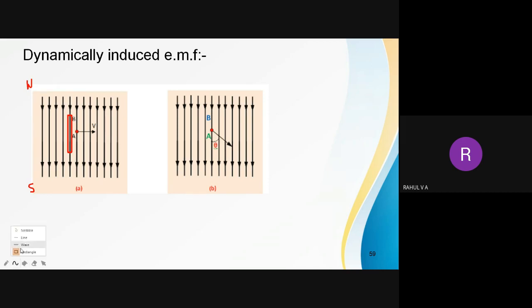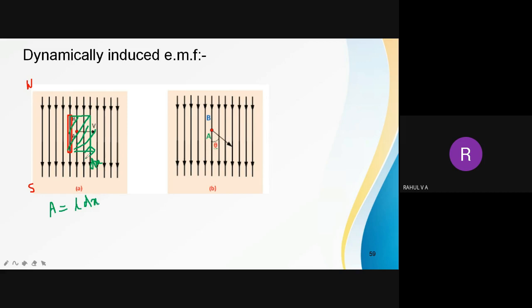Then I am moving that conductor a distance dx. So the total difference is dx. The total area covered by this conductor is a rectangular block, so area is equal to the length of the conductor into the dx distance.